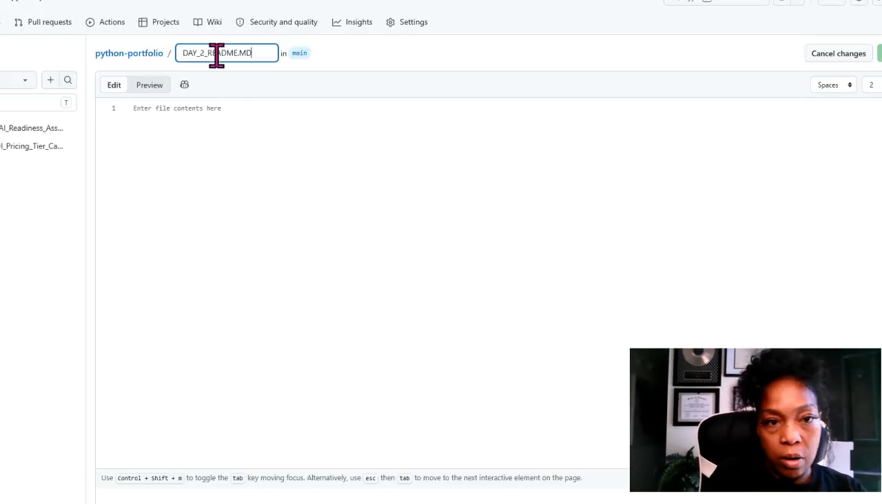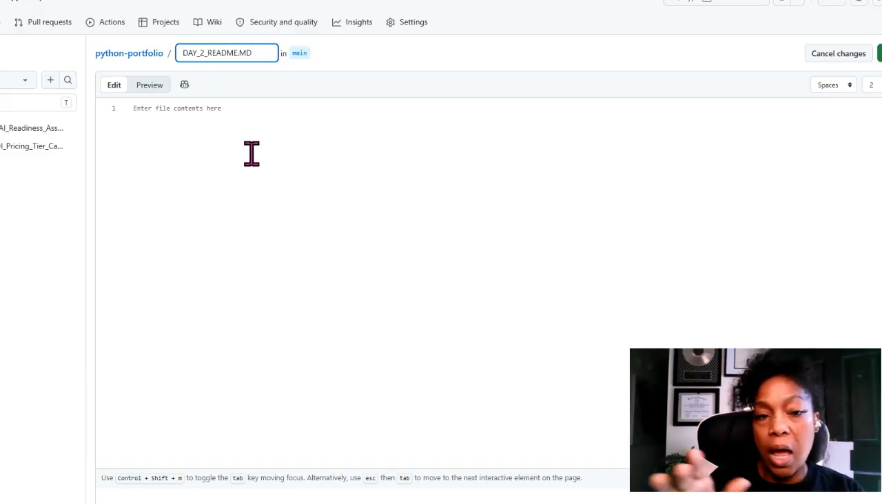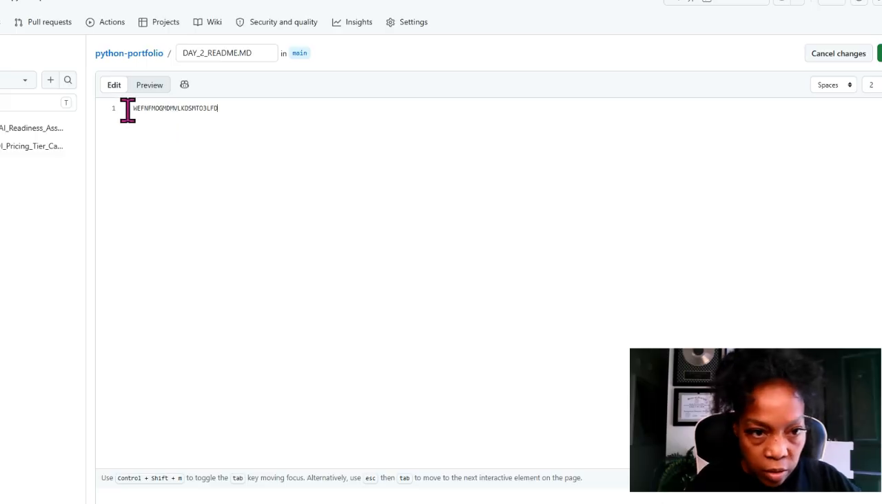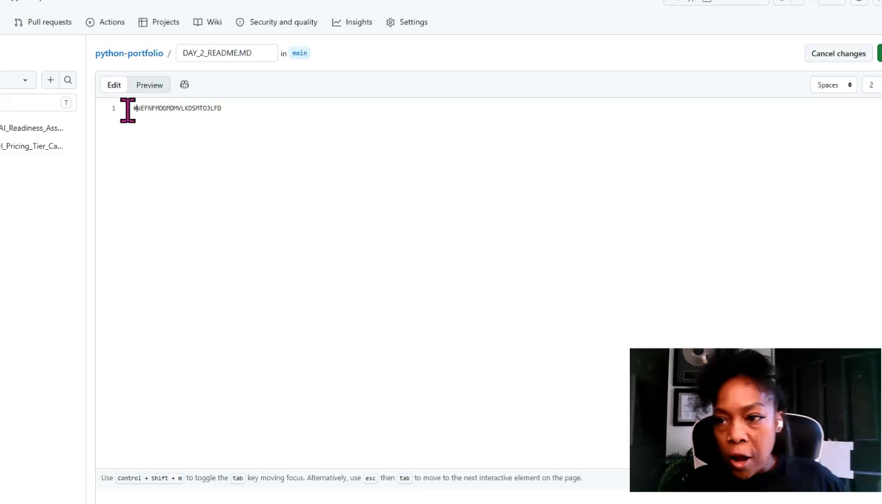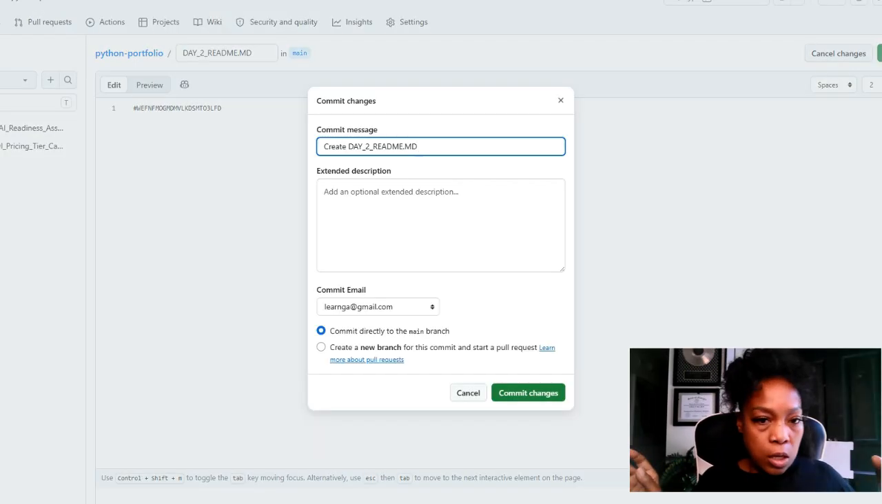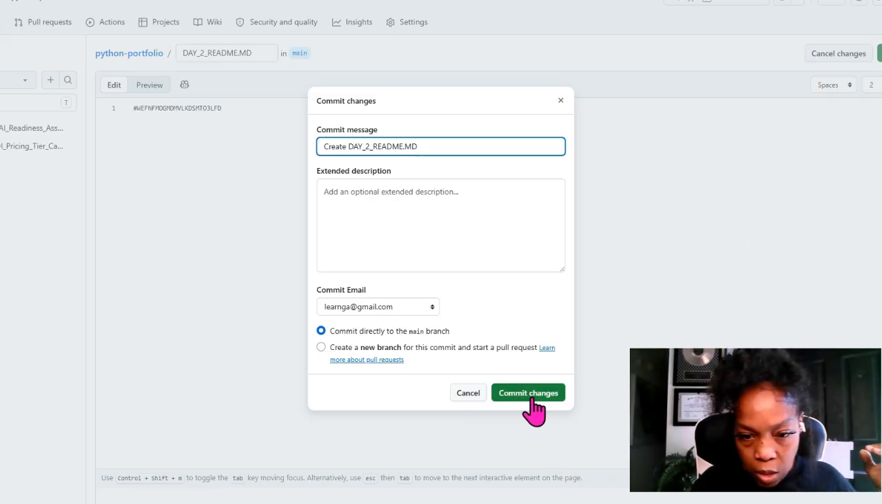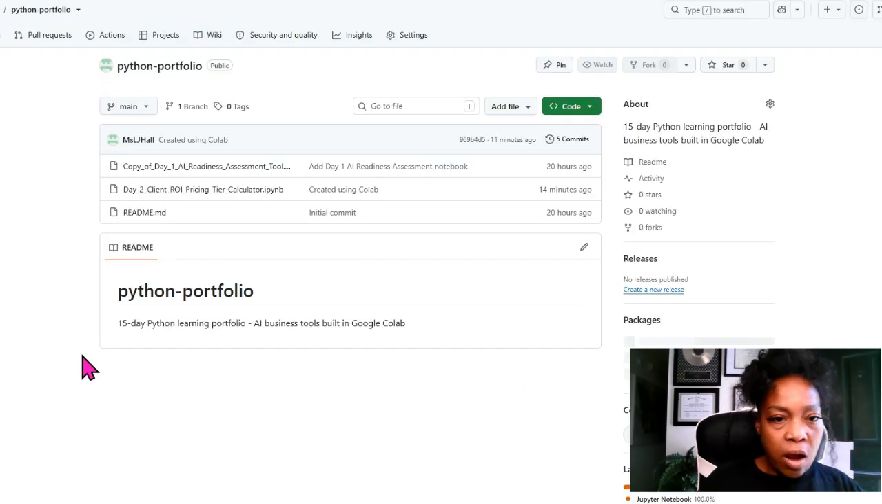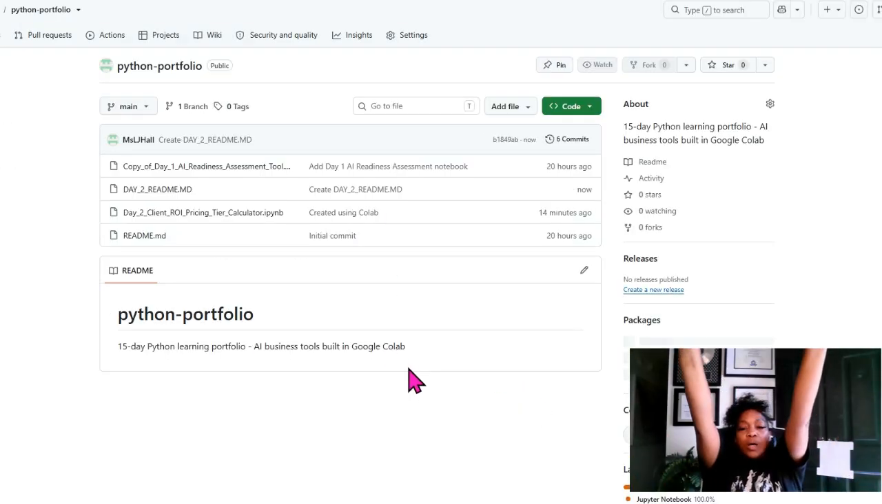I'm going to name it Day 2 README.md. .md means Markdown. And then that README file will have all your little stuff. And don't forget, in front of it has to have a hash, right? And then you commit the change, and commit the change again. And there we are with our day 2 README. We're done. We're out this piece.